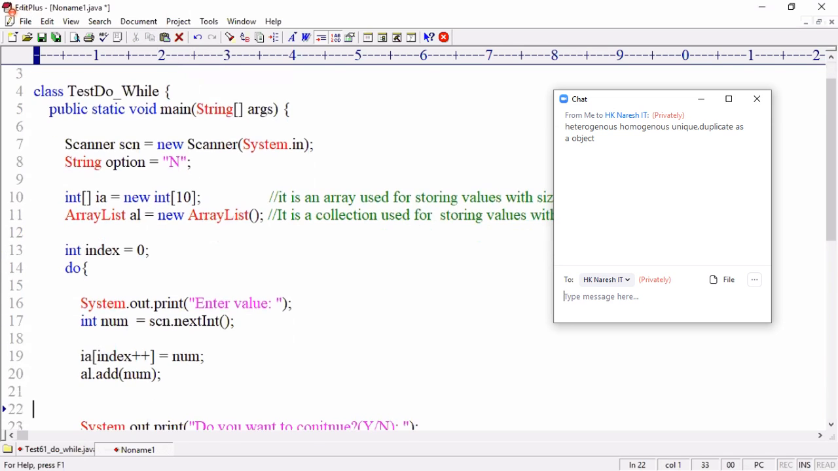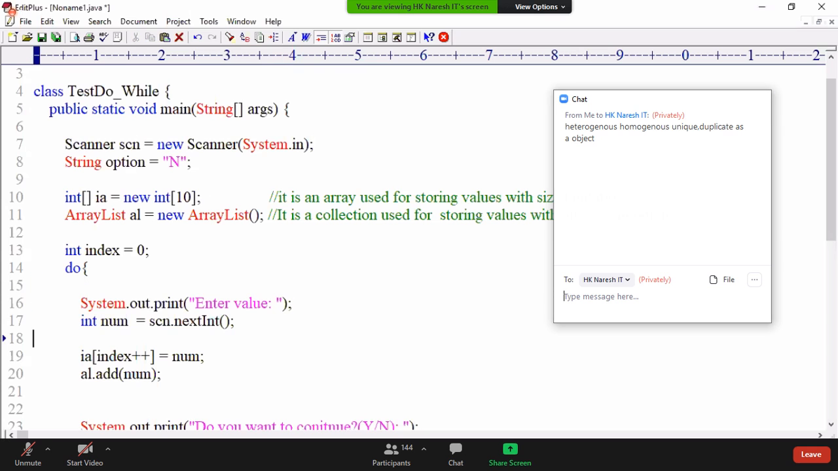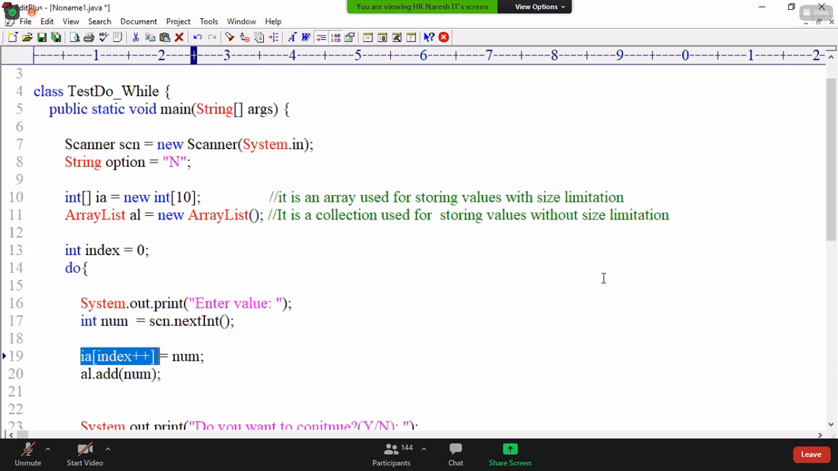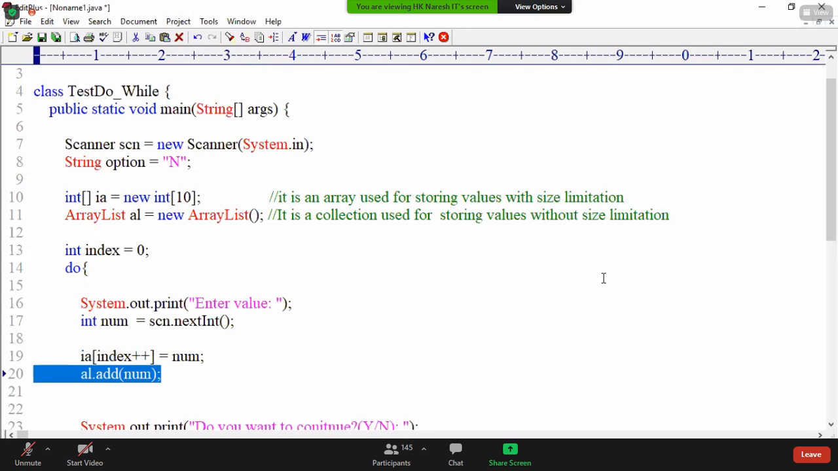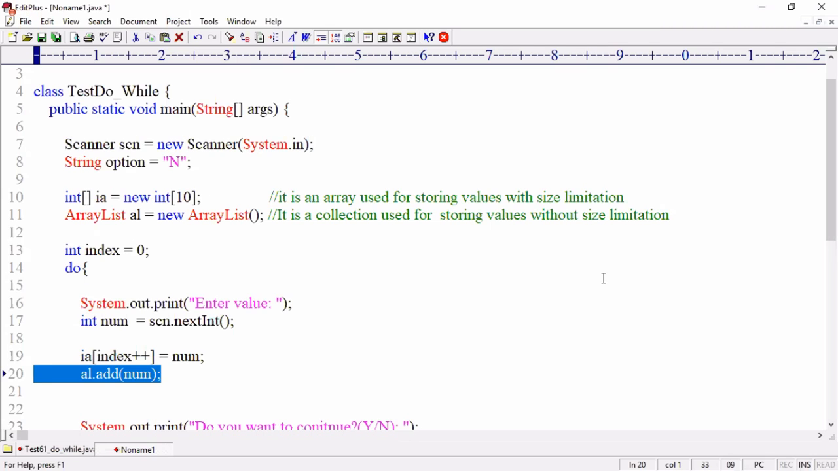Okay, then enter a value: int number equal to reading that value. Now I want to store this number in the array. You must follow index and square bracket syntax. And I want to store it in the ArrayList. It is implicitly an array, but explicitly it is a class object. If you want to store a value in or read a value from a class object, you must use a method: al.add(number). Is it clear?